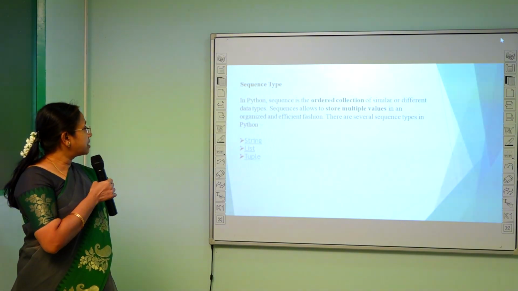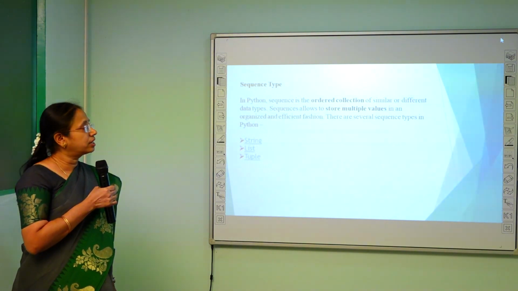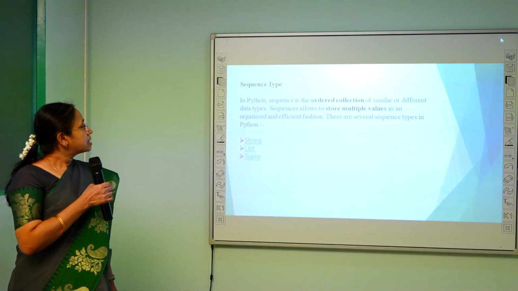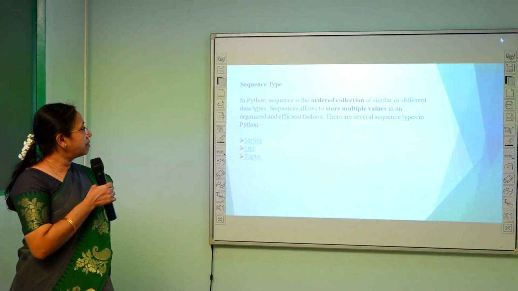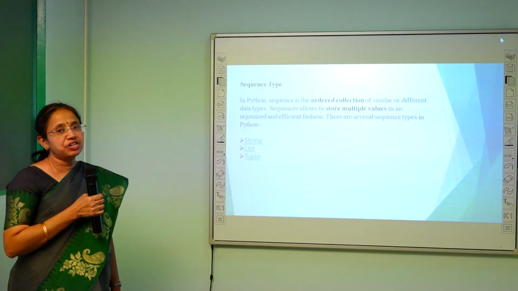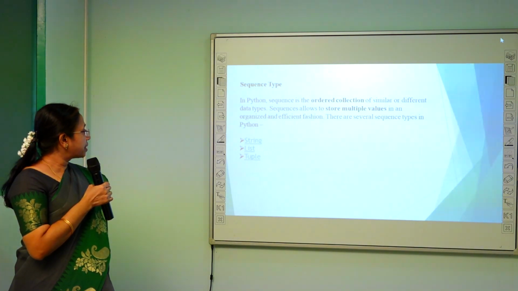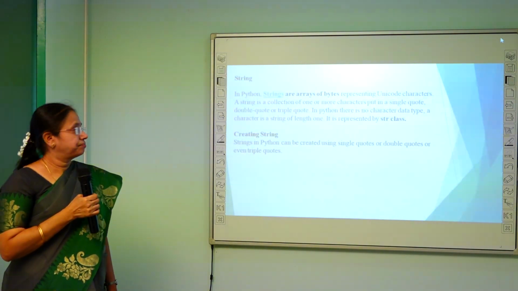Next type is the sequence type. A sequence is an ordered collection of similar or different data types. A sequence allows us to store multiple values in an organized and efficient manner. There are several sequence types in Python: strings, list and tuples.